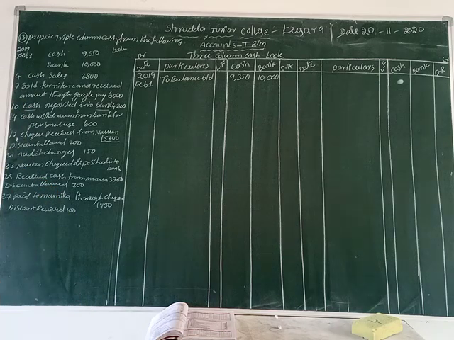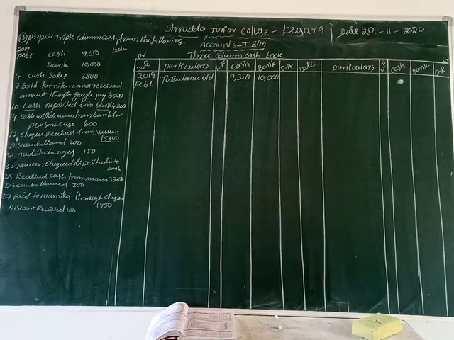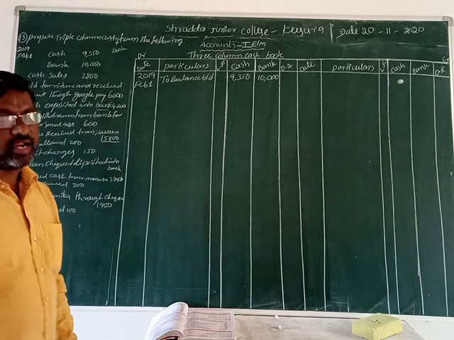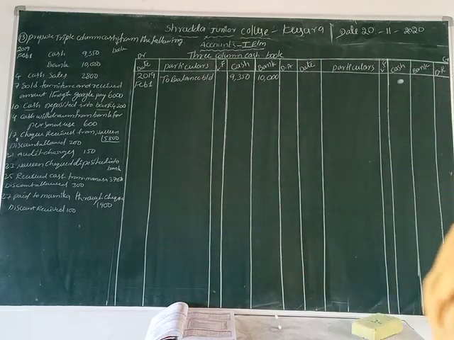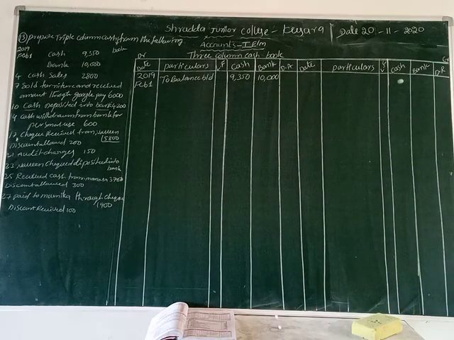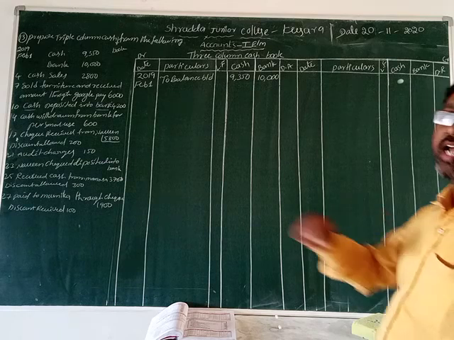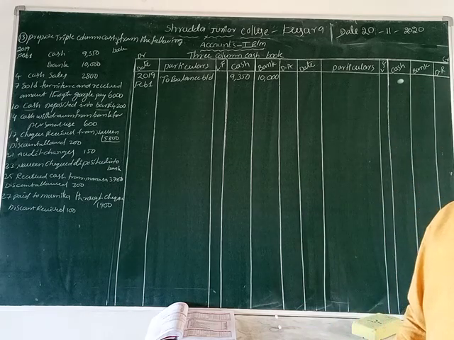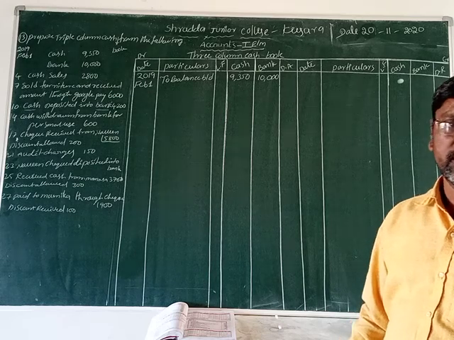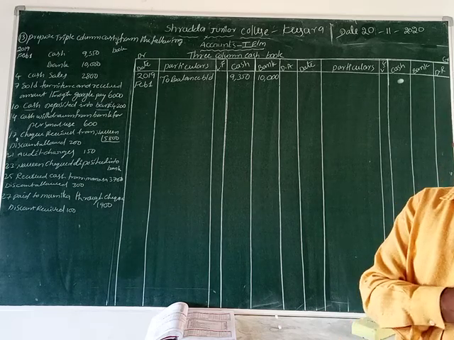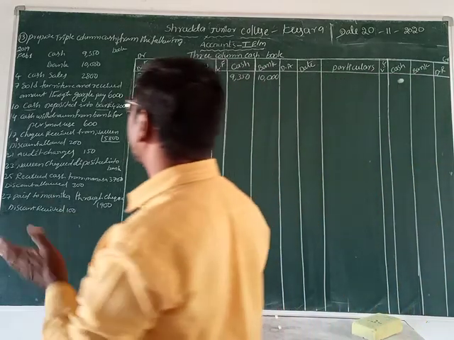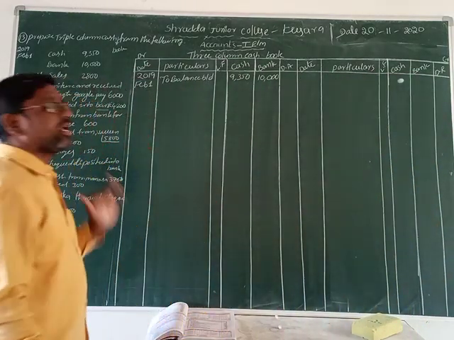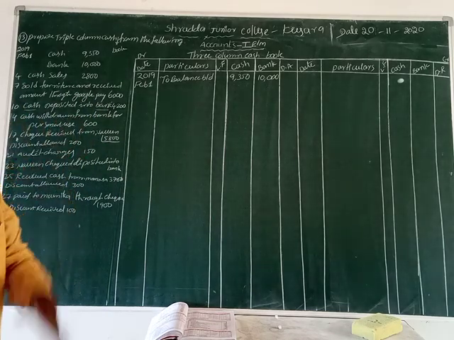That is why Google Pay is given here. We sold the furniture, but the time we sold it, no cash was given. The payment was made to the bank through Google Pay, isn't it? This time the bank receives that amount. Okay now, bank receives that amount, that's why we record it on the debit side. Why do we receive it? Because we sold the furniture.